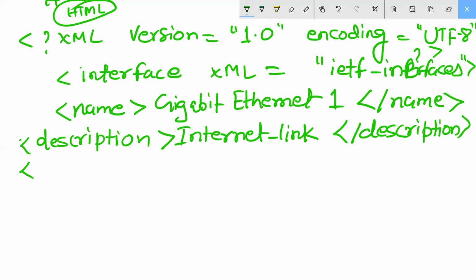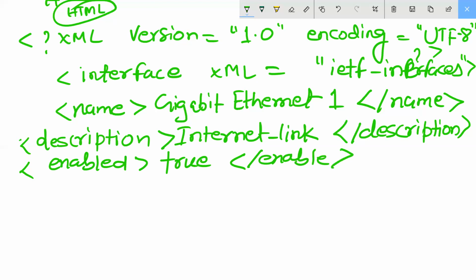Description part is done. Then after what I will do, enabled. Like we have to no shut. So what I will do here, enabled. That means what, guys? Here it is true or false. If it will be true, that means it is up. So true. Then after what I will do, enable. Then after what I need, guys, for this gigabit ethernet, I need IP address, correct or not? Everyone, IP, correct?